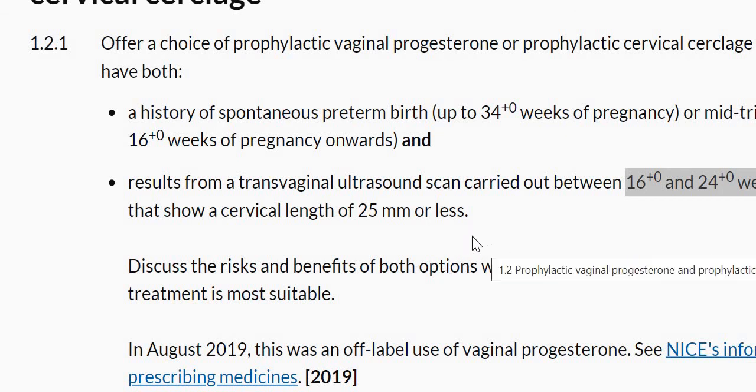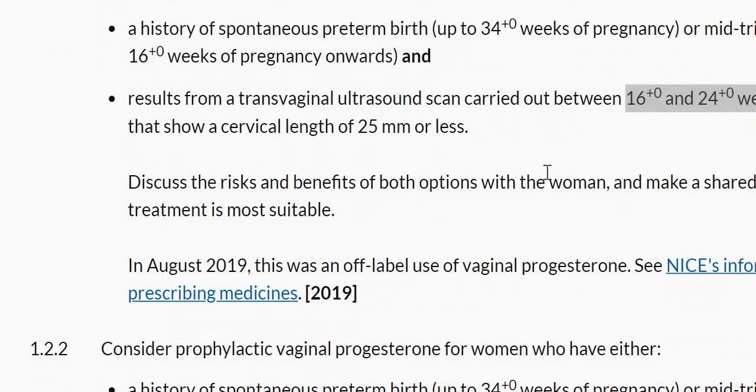But the other thing is that she is at 14 weeks of gestation, right? Why did they give you 14 weeks? To confuse you, because after completing the 13th week she went to the 14th week, and then they're asking you. So the better answer there will be that we should do the ultrasound after 2 weeks, and then we should see whether it is 25 millimeter or less.